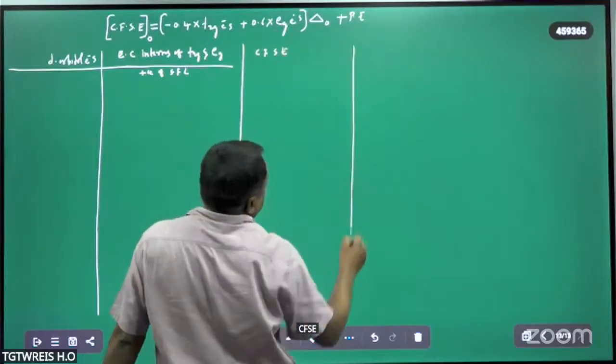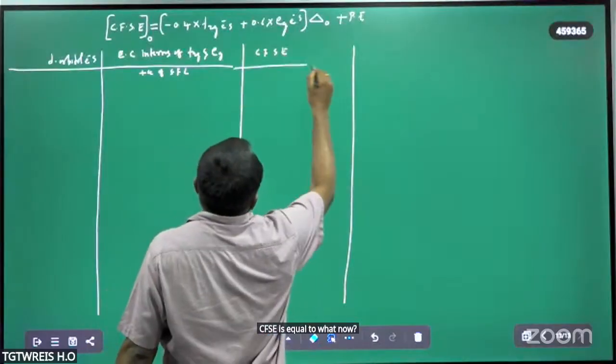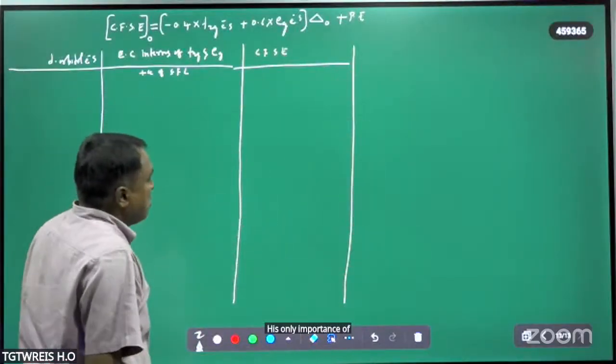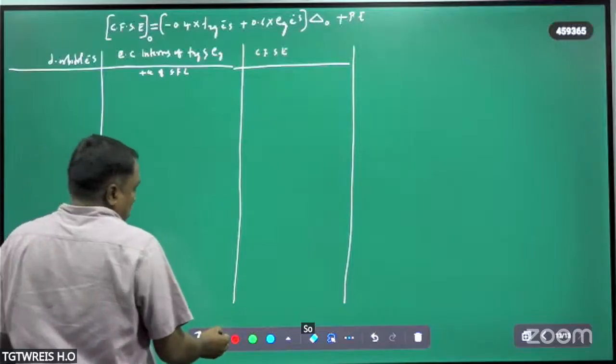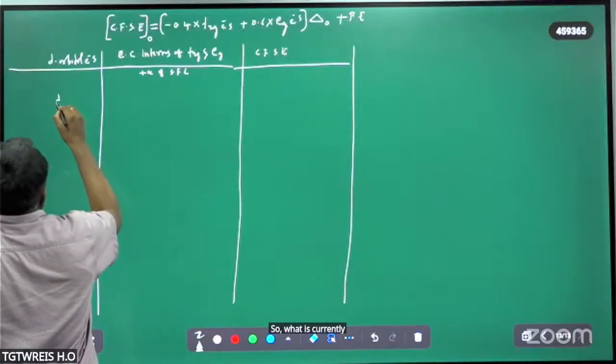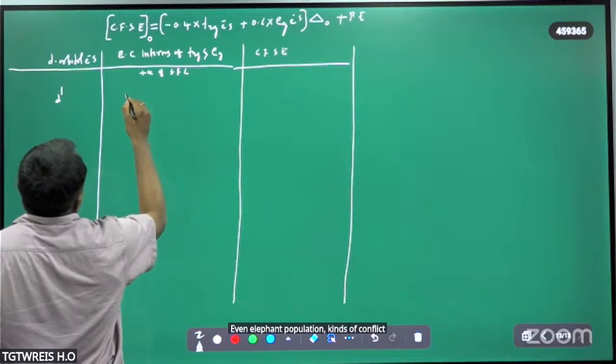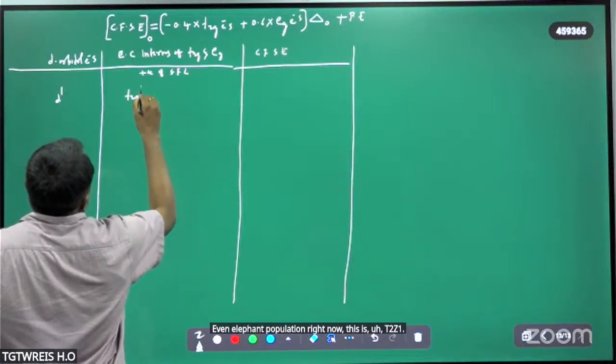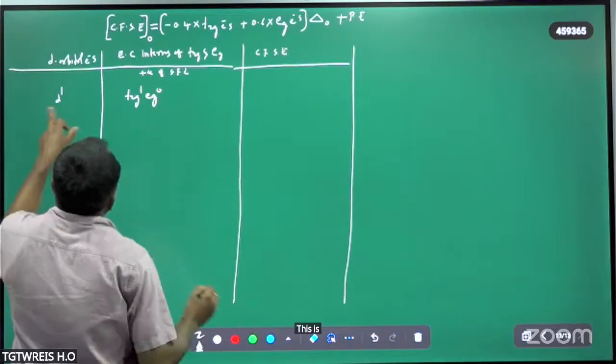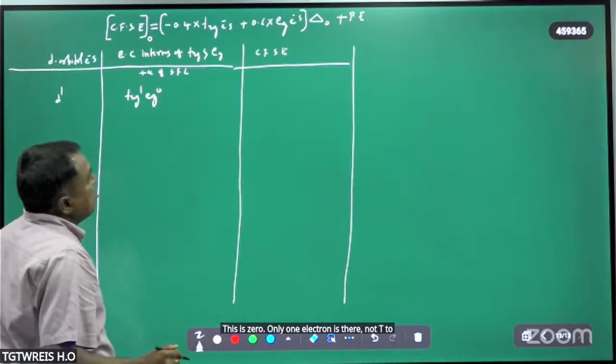So what is a strong field ligand? For example, take d1. The electron configuration in the presence of a strong field ligand is t2g1 eg0. Only one electron is there.